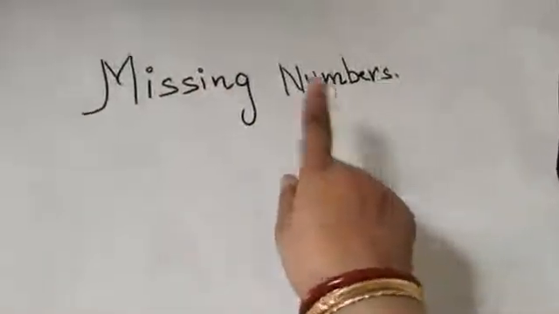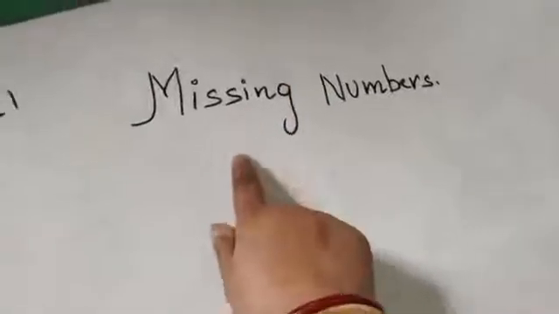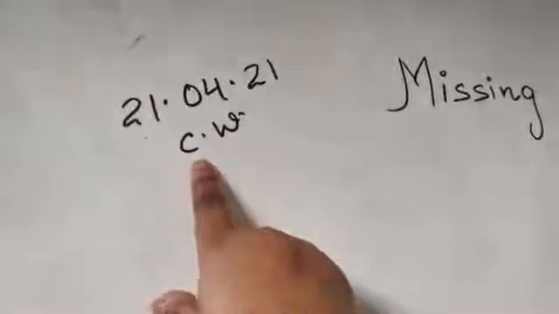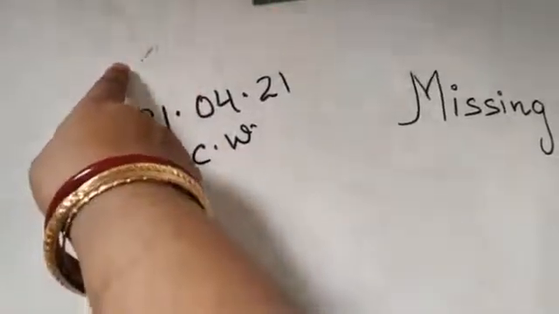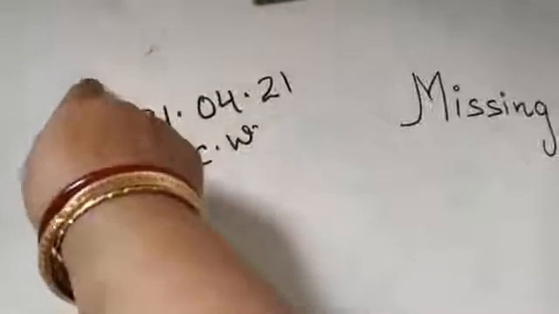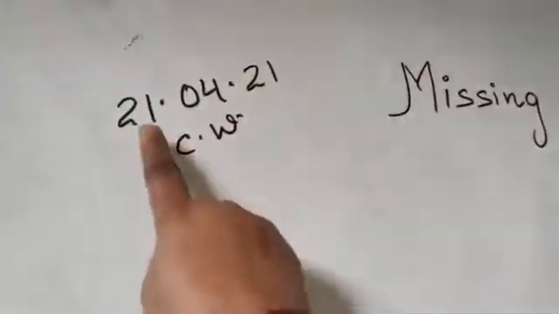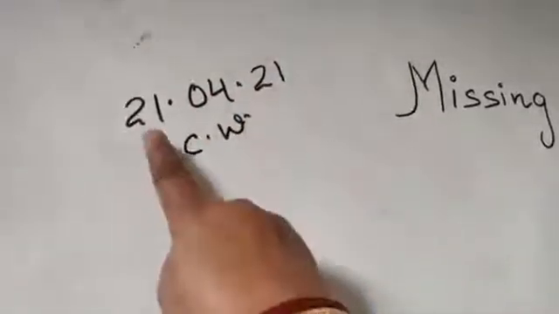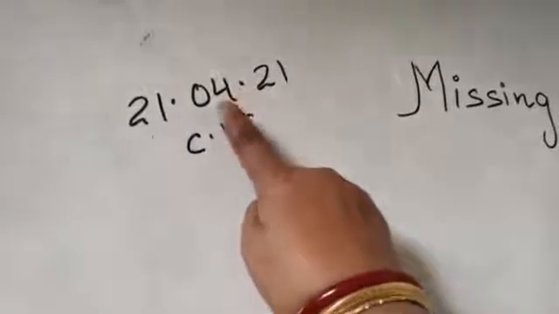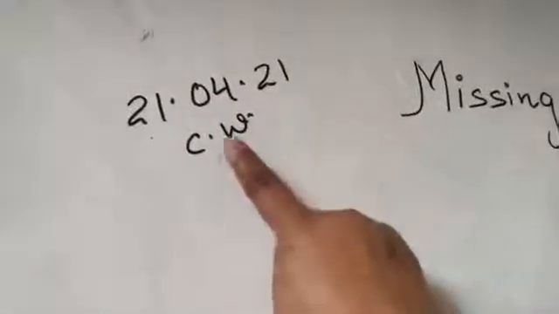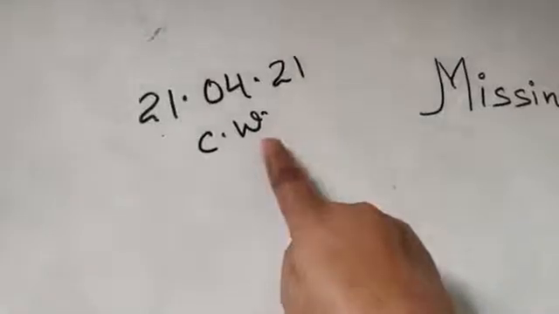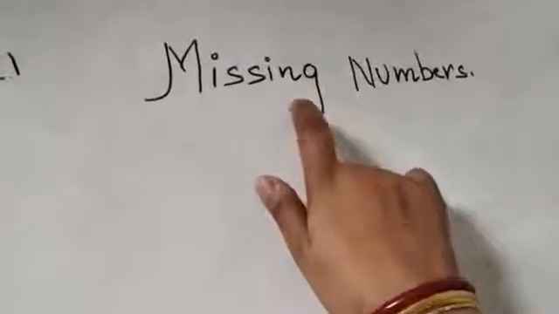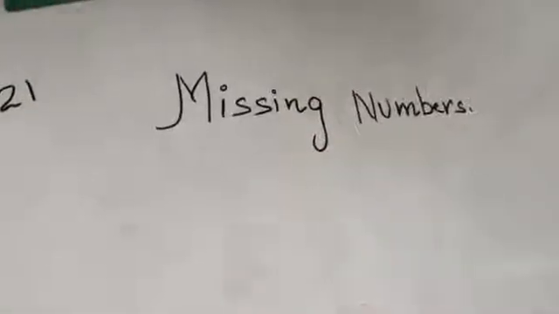Now children, today I am going to teach you missing numbers. Don't forget to write the date on the left side of your copy at the corner. Starting at this left corner of your copy, write down today's date: 21/4/21. It is day 21, month 4, April, and the year. And don't forget to write down CWORK, class work. Now my dear children, today I am going to teach you missing numbers with a beautiful story.